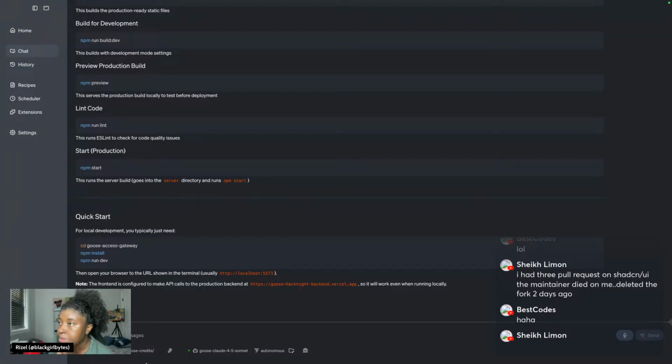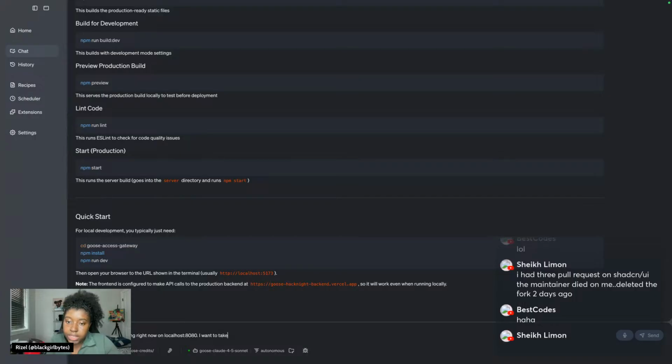Okay, I have the Chrome DevTools extension. Let me see if I can show y'all the Chrome DevTools extension in action. All right, so I'm going to tell it this. I have the front end running right now on localhost 8080. It knows that, but I just like to reiterate some stuff, be specific so Goose doesn't get confused.